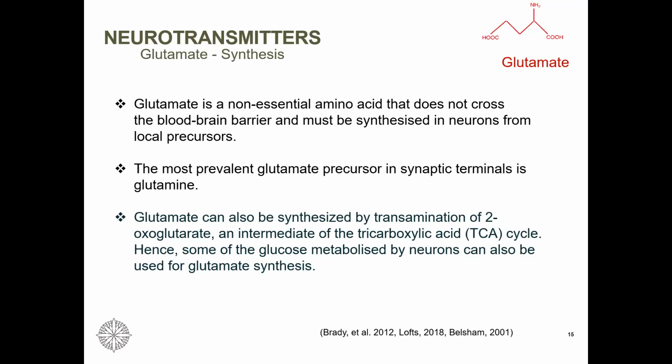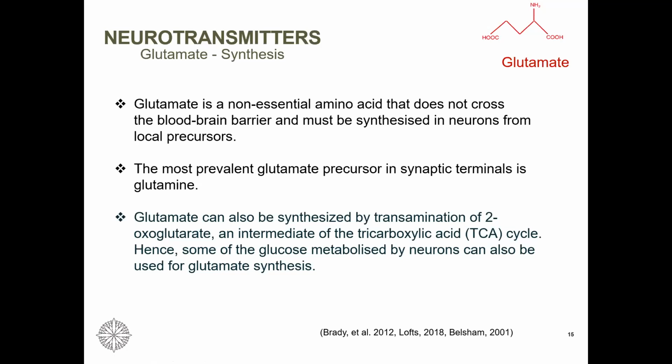Now there is one more important point which I wanted to mention here, that there is a glutamate to glutamine cycle that is continuously happening in the neural cells. And the body, because it knows that too much glutamate can be harmful, can convert glutamate back to glutamine and send it for that TCA cycle.